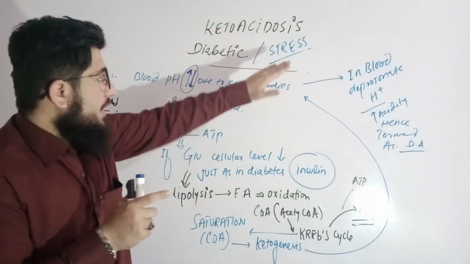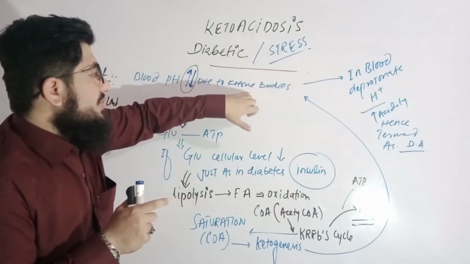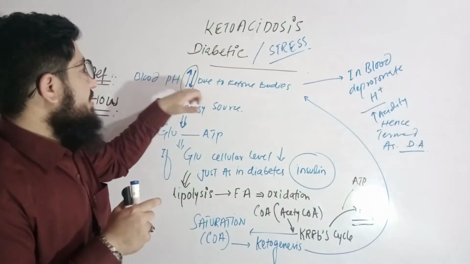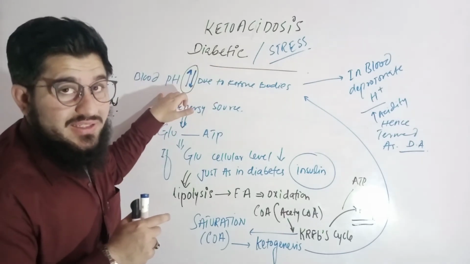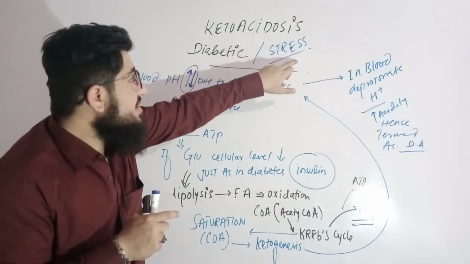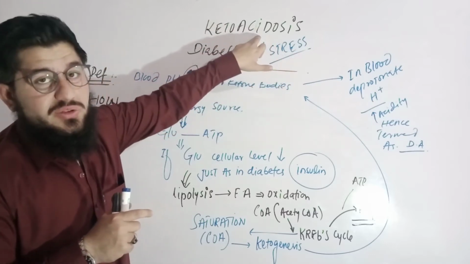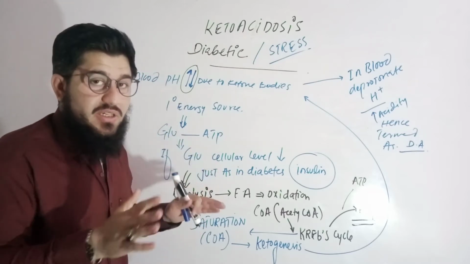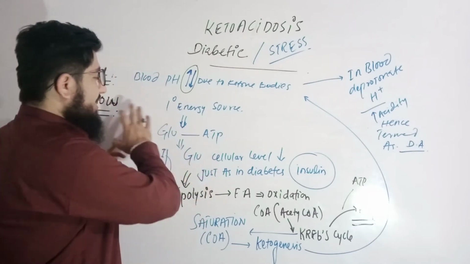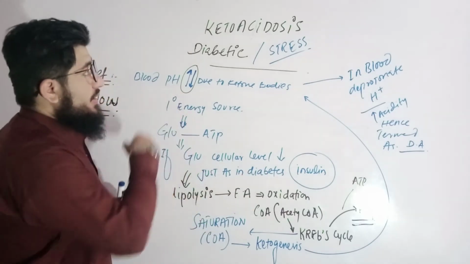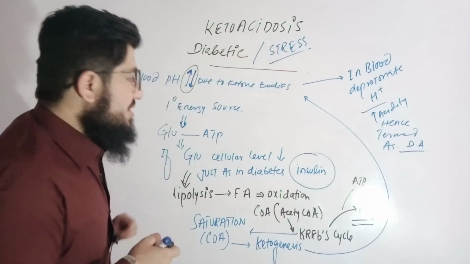Once again, stress is responsible for synthesizing ketone bodies. Then these ketone bodies are responsible for changing the blood pH in the sense of acidity. It will cause acidosis. So this is stress-induced ketoacidosis. Very simple. This concept will become easier to understand when I explain the entire pathophysiology. So let's come to the pathophysiology of stress-induced ketoacidosis.